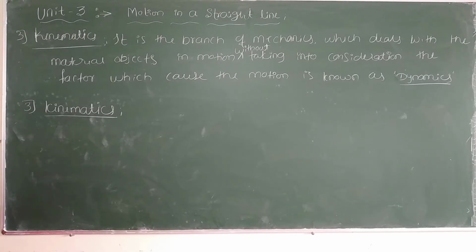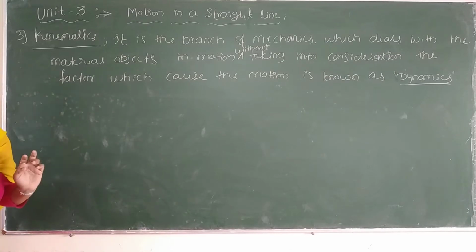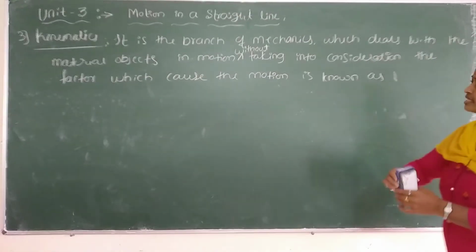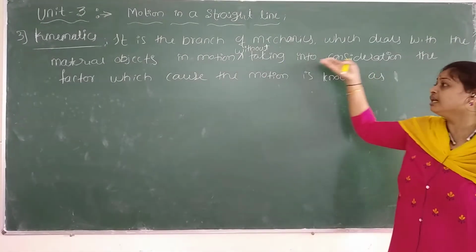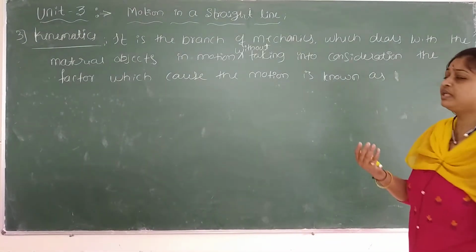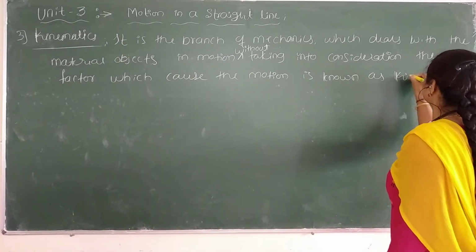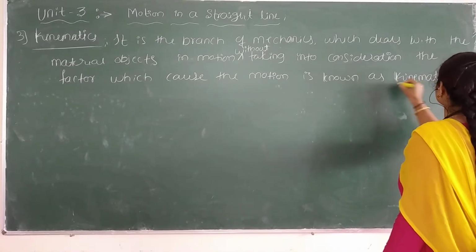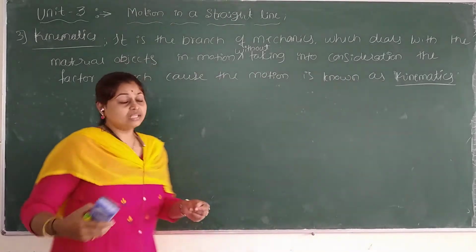Complete the statement for kinematics. Just you have to add one word. Up to motion is right, but here you are not considering the factors because you don't know the reason, the cause, why it is happening. What is the reason for the motion? Kinematics. The definition for kinematics is what, ma?